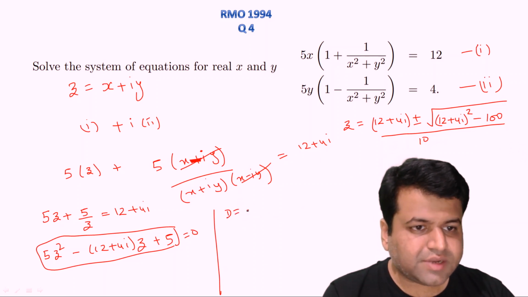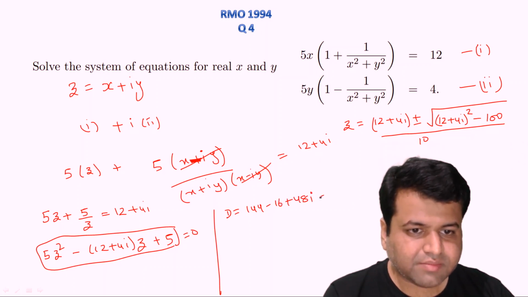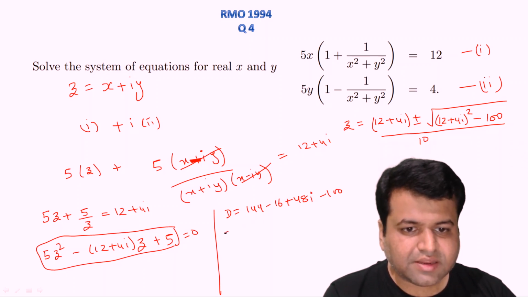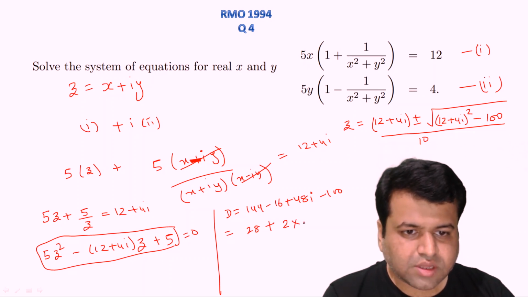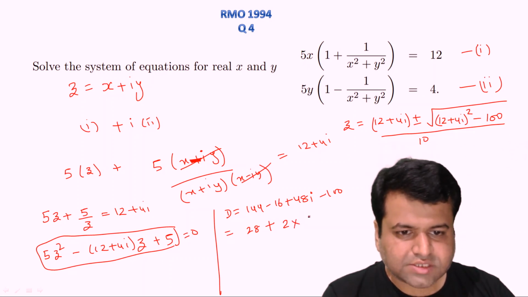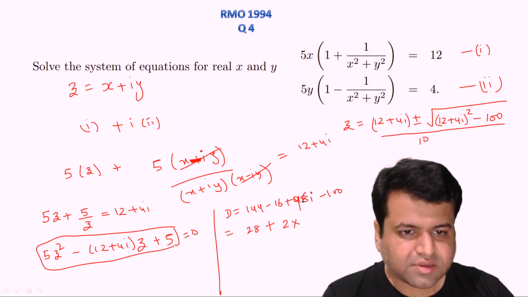Let's consider the discriminant. It is 144 minus 16, right, plus 48 iota minus 100. This is the discriminant, and that will be equal to 44 minus 16, that is 28, plus 48. 48 can be written as... just a second, 48 minus 36, right? Okay, here it should be 96, right? It will be 96 iota.